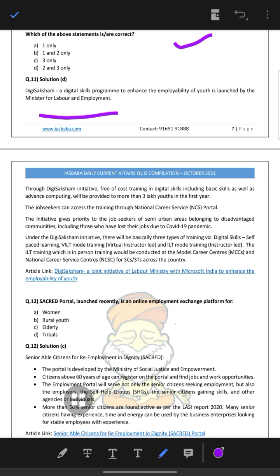Under the Digi Saksham initiative, there will basically be three types of training: digital skills and learning, virtual instructor-led training, and instructor-led training. The in-person training will be conducted at Model Career Centers and National Career Service Centers for SC/ST across the country.